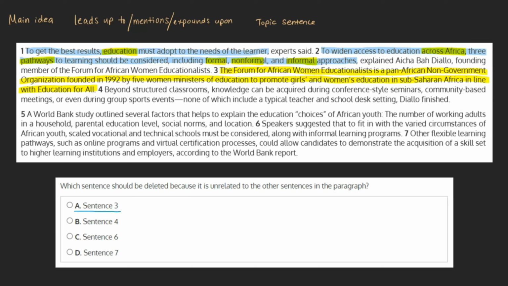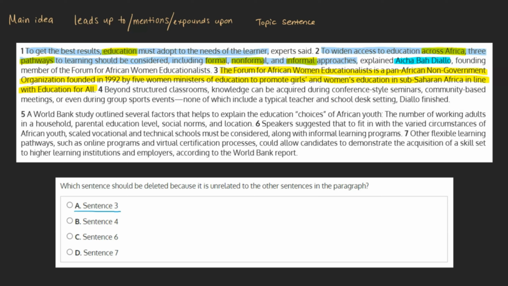"The Forum for African Women Educationalists is a Pan-African non-government organization founded in 1992 by 5 women ministers of education to promote girls' and women's education in sub-Saharan Africa in line with Education for All." Sentence 2 quoted someone who is a founding member of the Forum for African Women Educationalists, and Sentence 3 gives us more background information as to what this organization is. However, based on the main idea that we've established, we can see that this doesn't directly contribute to the theme.